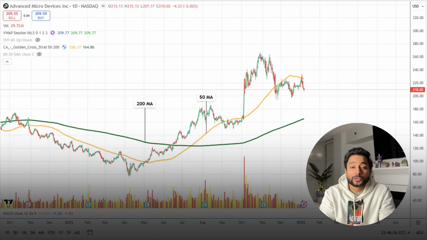Starting with the simple moving averages, the 50-day moving average is sitting at about $227, while the 200-day moving average is at $164. Right now, the price is below the 50-day moving average and above the 200-day moving average, signaling negative momentum with a bullish trend, often looked at as a pause or consolidation in a strong uptrend. With the golden cross in July, where the short-term average crosses above the long-term average for bull runs, the stock ran from $155 to the highs of $265 before dropping to its recent support at $200. If AMD crosses above the 50-day moving average again, watch for a momentum shift. That's your buy signal for a potential big move upwards.